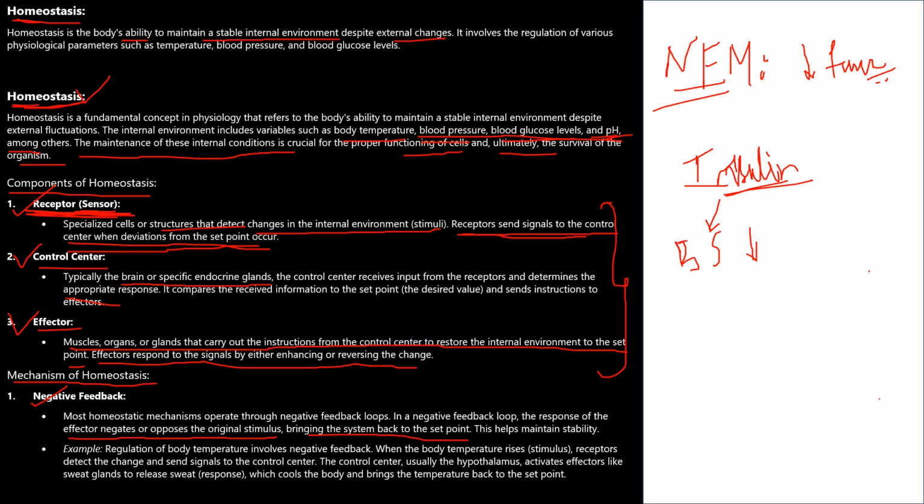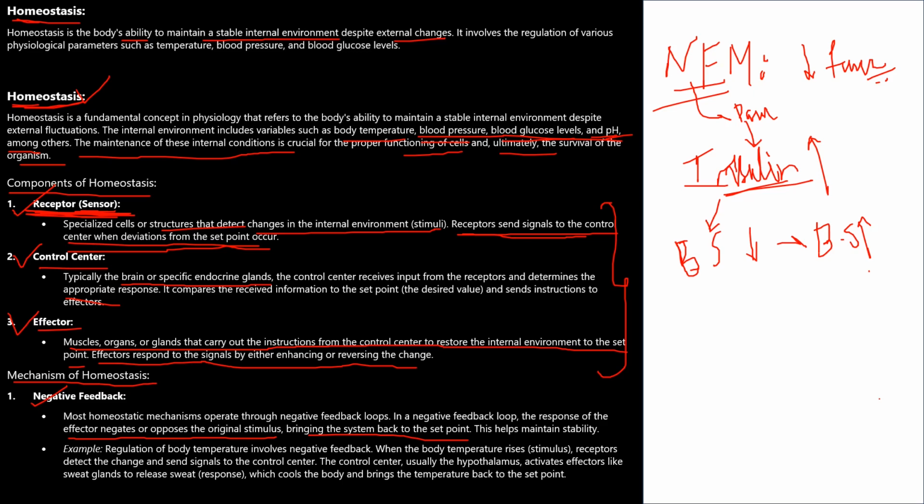Let us consider an abnormality. If insulin is greater, then by the negative feedback mechanism, it acts upon the pancreas and suppresses the secretion of the insulin, so that the blood sugar level is again raised to the normal. Are you understanding? So negative feedback mechanism opposes or decreases the action of the original stimuli. Example, regulation of body temperature involves negative feedback mechanism.